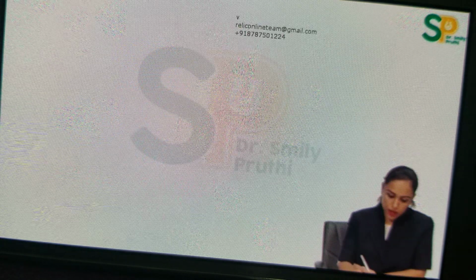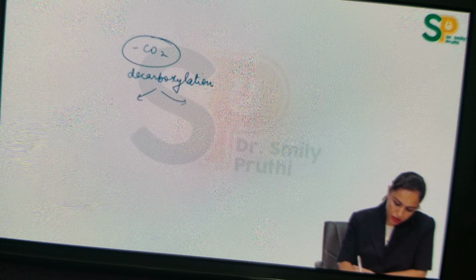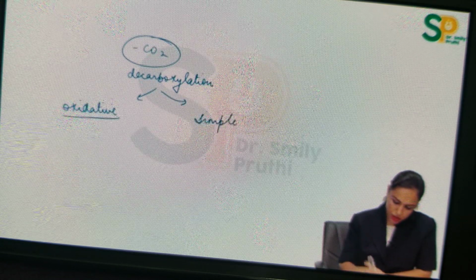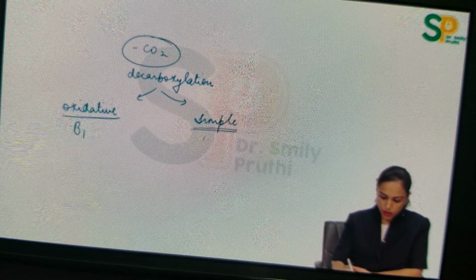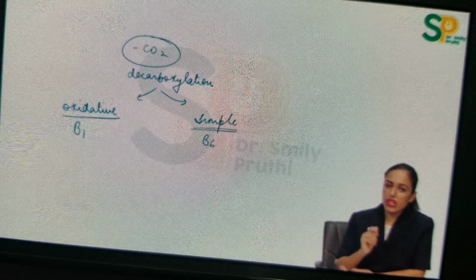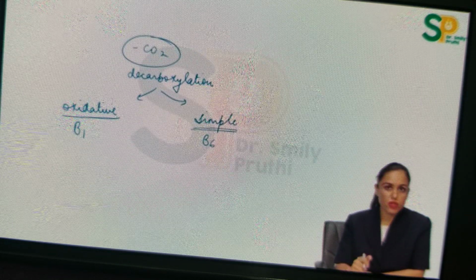Then there are a few reactions in the body where carbon dioxide is removed. So that process will be called decarboxylation. This decarboxylation is further of 2 types, oxidative and simple decarboxylation. In oxidative decarboxylation, vitamin B1 is required. In simple decarboxylation, vitamin B6 is required. So I am summarizing now that vitamin B7 is used in carboxylation reactions, B1 is used in oxidative decarboxylation, and vitamin B6 is used in simple decarboxylation reactions.